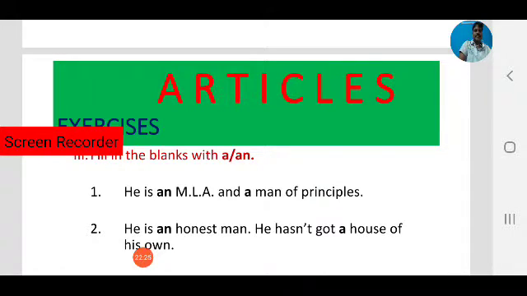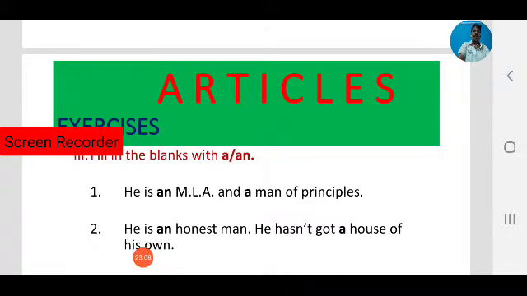So check your answers. He is an MLA and a man of principles. Observe, an MLA. Why do we use an? MLA begins with a vowel sound. M is a consonant letter, but we only focus on sounds. So an MLA, the sound is A, a vowel sound. So we use an MLA. Next, a man of principles. A man. That is a consonant sound, not a vowel sound. So before consonant sounds we use a.